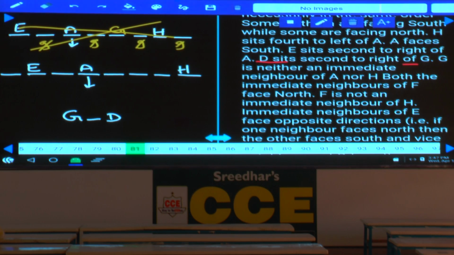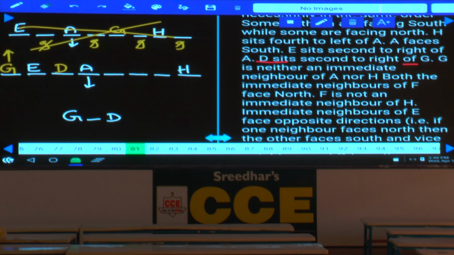Then coming to the second case, now G is neither an immediate neighbor of A nor H, hence G cannot be in these places. Now, if you take G at this place and there is no place left for this D, G cannot be here as well, then what is the only possibility? G must be here. If G is here, D is here. As D is here, D sits second to the right of G, and this G must be facing towards north. Then only D sits second to the right of G is valid. Done with this?